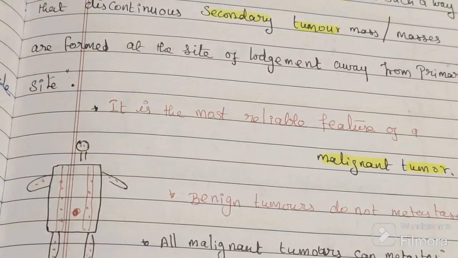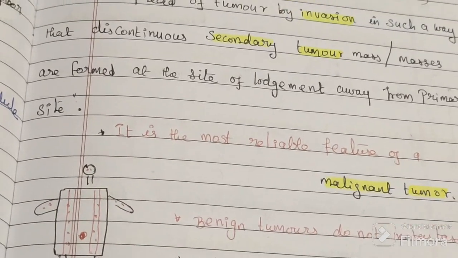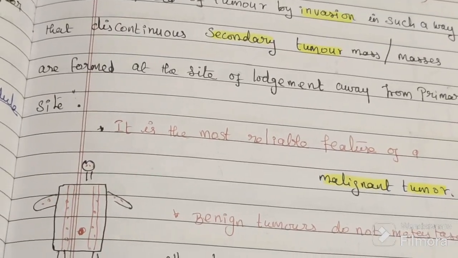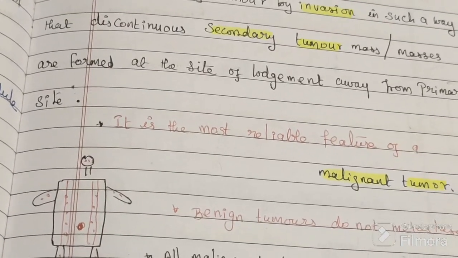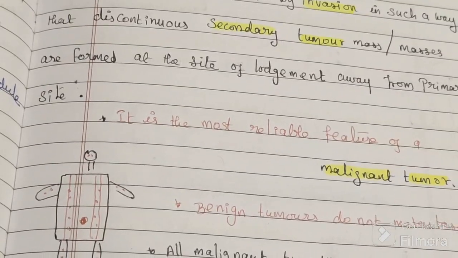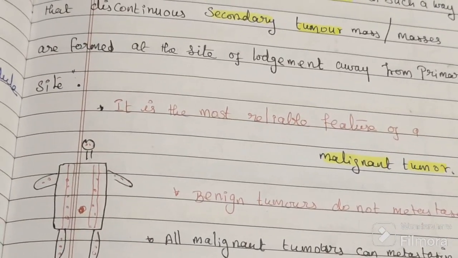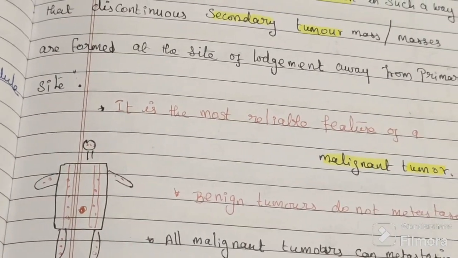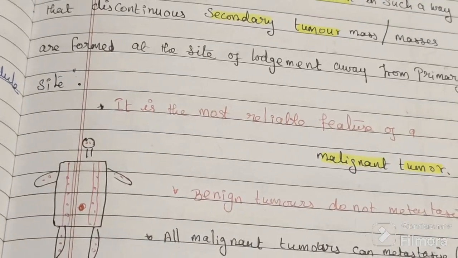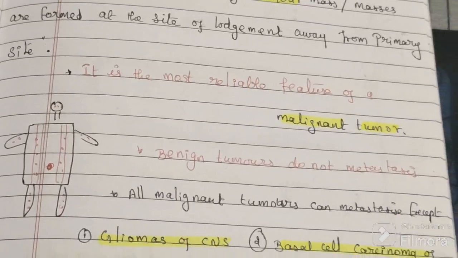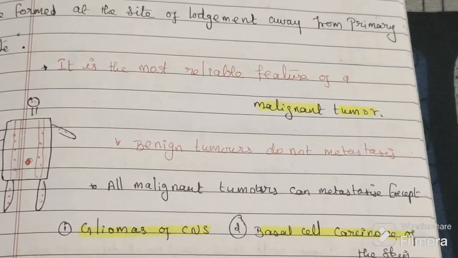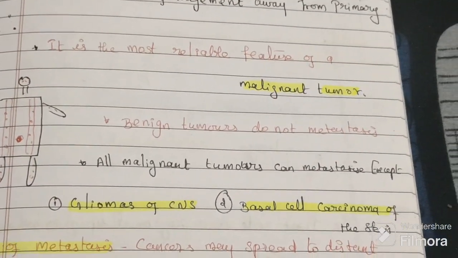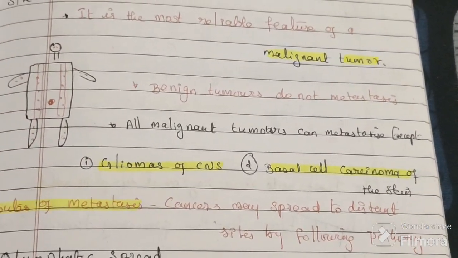They will transmit by three ways: through lymphatics, blood vessels, or cavity. They will reach multiple secondary organs, and multiple secondaries can be formed, in the brain, bone, liver, lungs, in multiple organs.